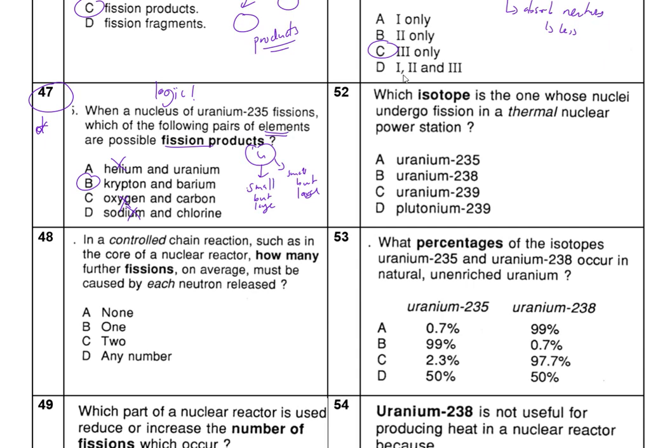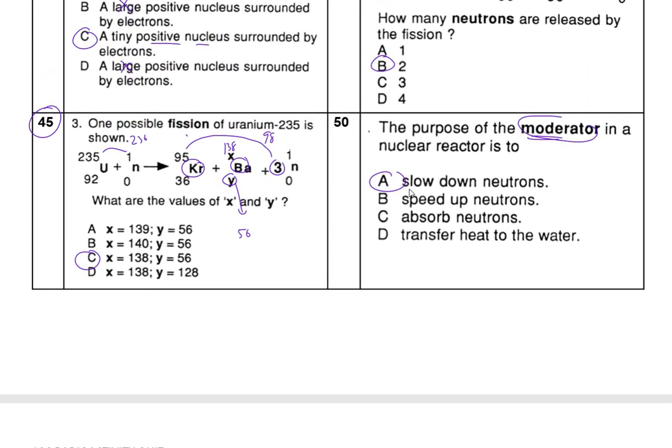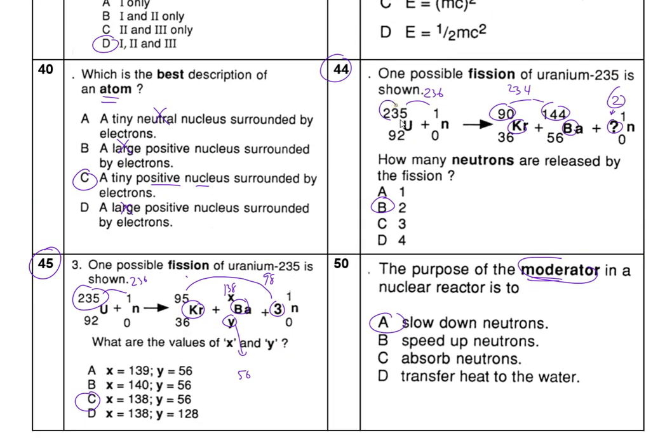Now, isotope, thermal radiation, which one is going to be? How do we know? Look at the previous question, 235. The answer is 235. Again, look at the previous question. Where is it? Look, 235 is there. So we are using logic.